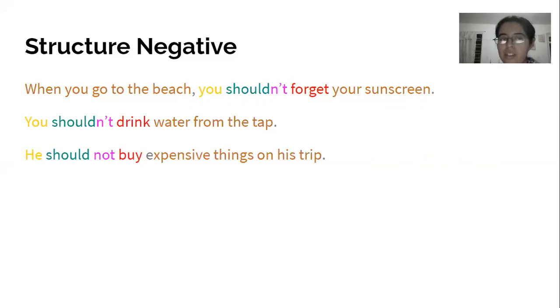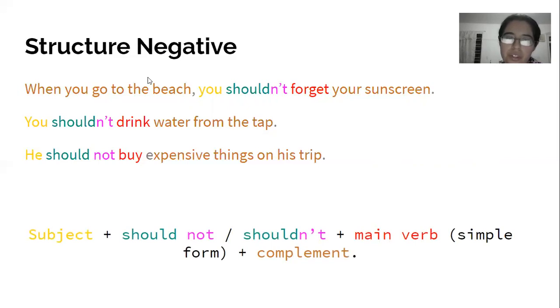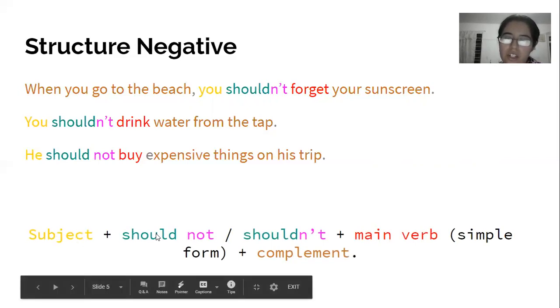We saw that for negative, when we're talking about advice or suggestions, we can only use should. We can't use could when we're talking about suggestions and advice. So we are only using should not or shouldn't. So the structure would be first the subject, then should not or shouldn't, then the main verb in simple form, and then the complement if we have a complement.